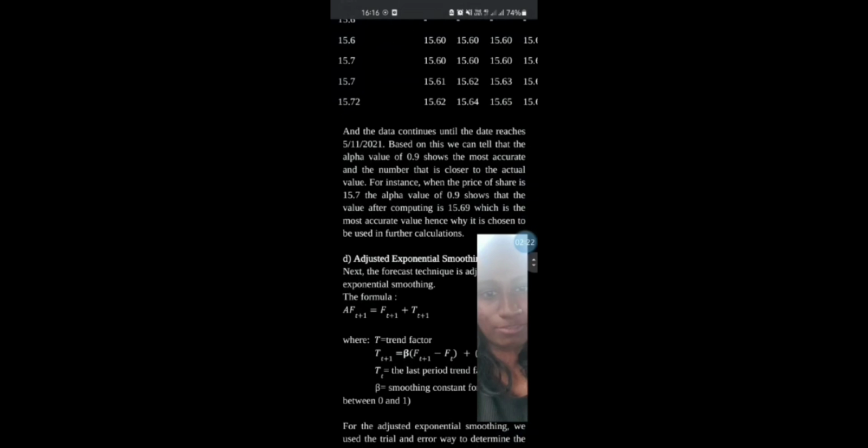So we'll be forecasting for the date of 8 November 2021. Based on this, we can tell that the alpha value of 0.9 shows the most accurate value, the number that is closer to the actual value. For instance, when the price of share is 15.7, the alpha value of 0.9 shows that the value after computing is 15.69, which is the most accurate value, hence why it is chosen to be used in further calculations. So we can tell that exponential smoothing gives out the most accurate value based on this data.